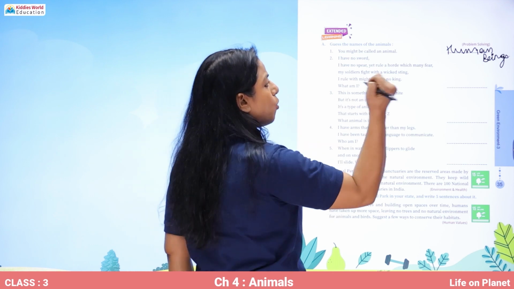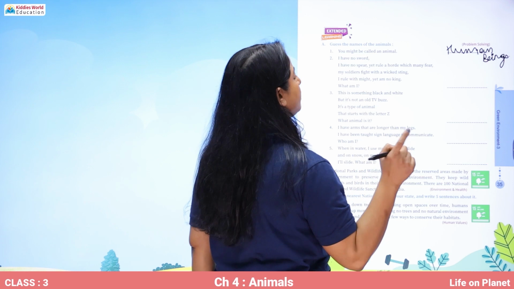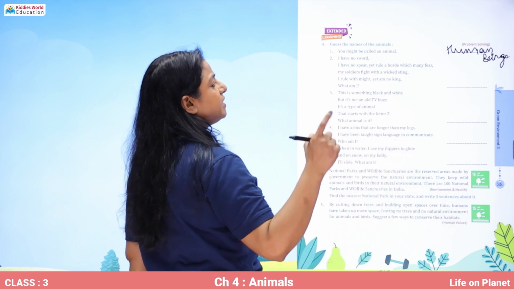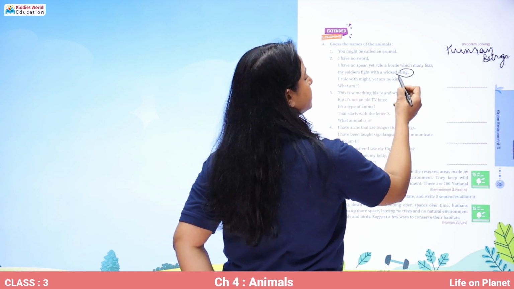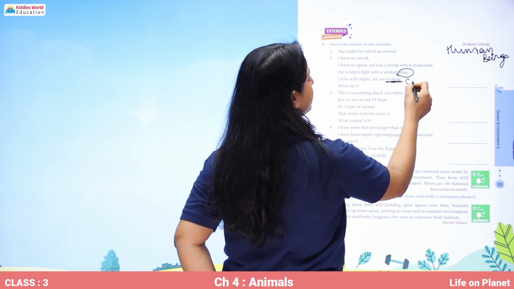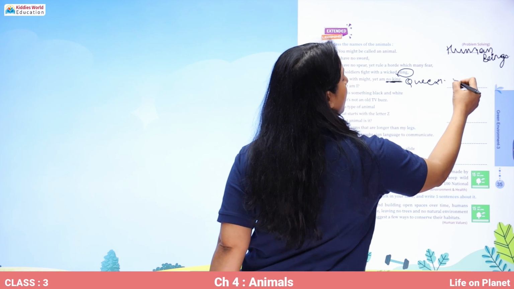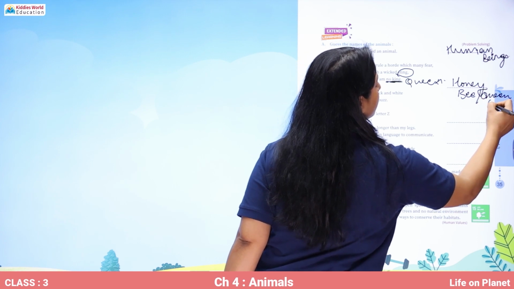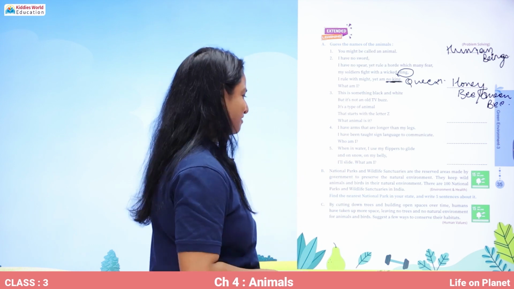I have no sword, I have no spear, yet I rule a horde which many fear. My soldiers fight with a wicked sting. So, who has a sting? I rule with might, yet I am no king. So, it is no king, so it might be a queen. Who am I? A honeybee, queen bee. The rest three you are going to do yourself.